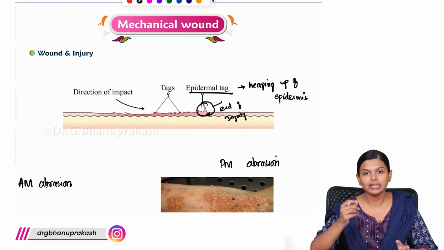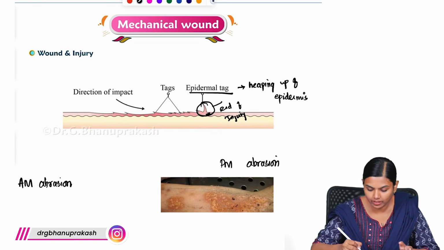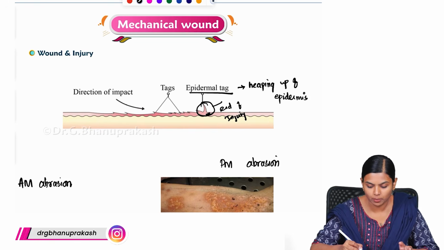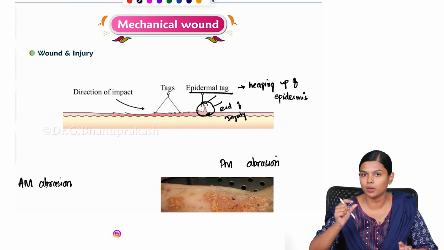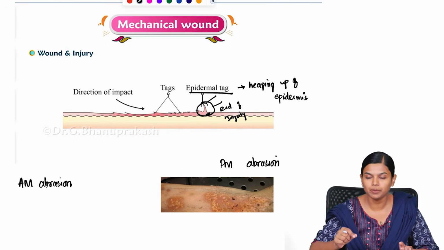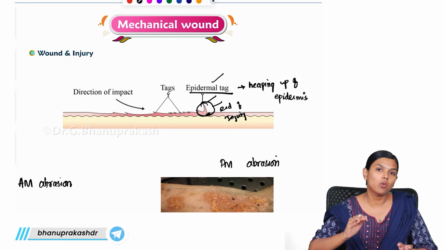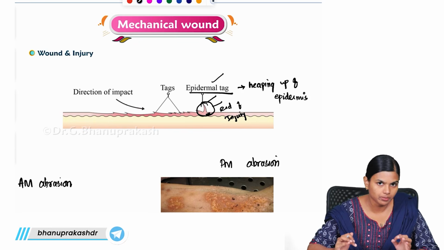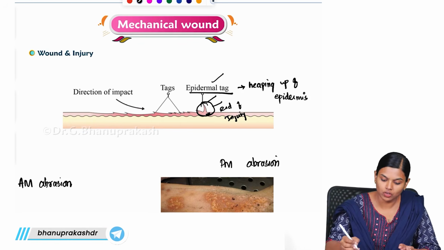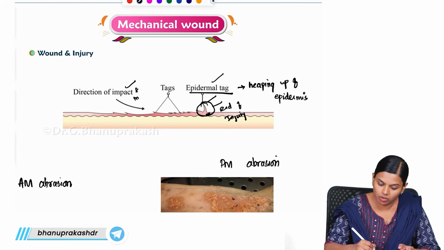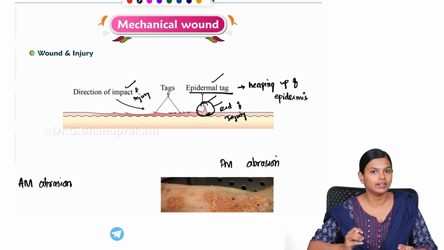So when the force stops and when the injury stops, at that point you will see heaping up of epidermis, and that heaping up of epidermis is known as epidermal tag. And why we want to know about this epidermal tag is that the direction of the impact and the direction of the injury we can determine.